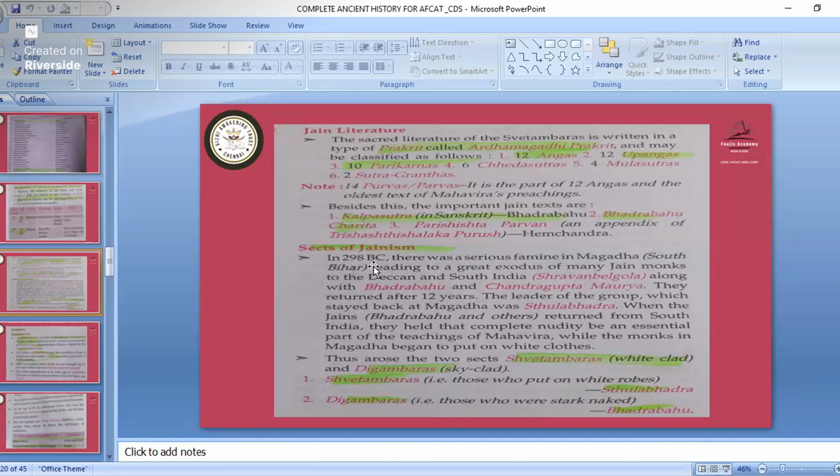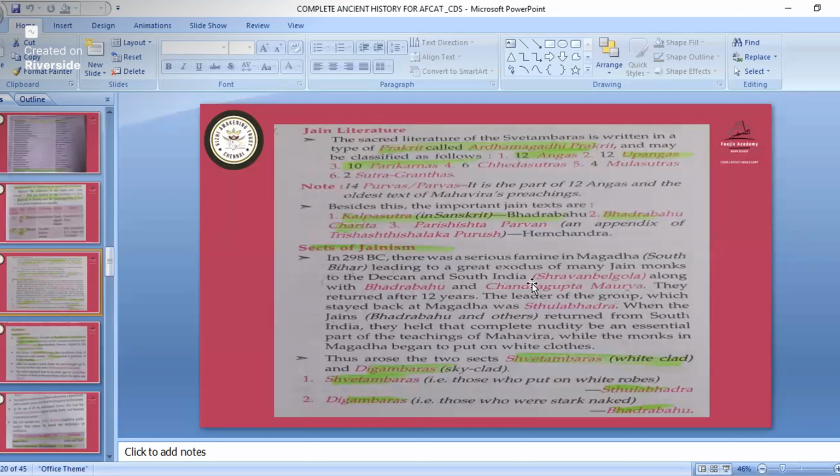In 298 BC, there was a serious famine in Magadha, leading to a great exodus of many Jain monks to the Deccan and South India. So when there was famine in Magadha, what happened? Some people of Jainism started moving towards South India.